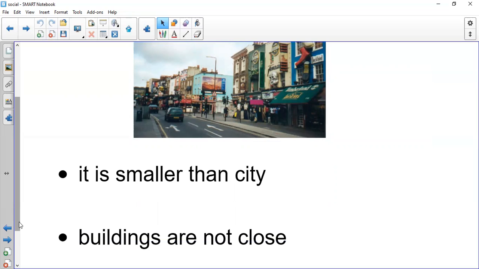And in the town, we have few people, few shops, few malls, few cars, few restaurants. Okay, so this is the second type of a community, which is called a town.